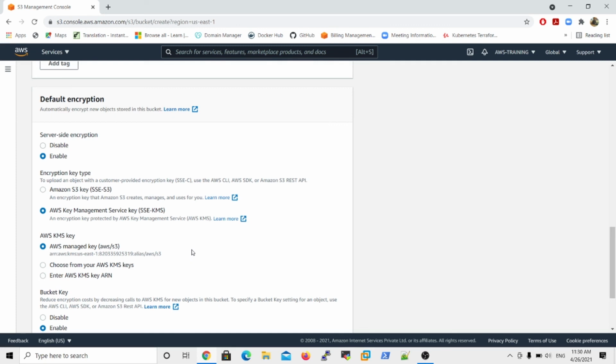And the second important thing, customer master keys are the primary resource in AWS KMS. KMS supports both symmetric and asymmetric keys.